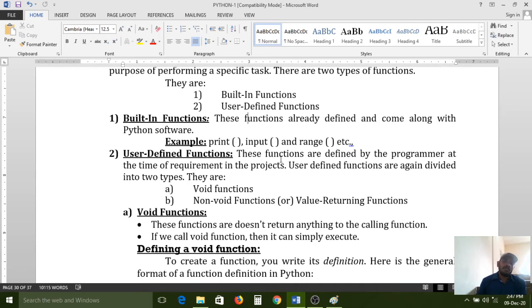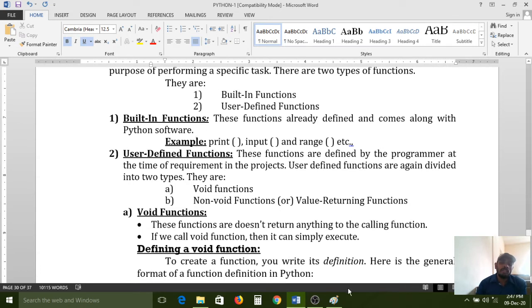So built-in functions, let us see right now. What are the built-in functions we have in the Python programming language? Now in this section we have to see that. Built-in functions are nothing but functions already defined and that come along with the Python software. What are predefined functions? These functions are also called predefined functions because they contain predefined functionality. Predefined functionality is nothing but what is already available and comes along with the Python software. Here I have given a few examples for your understanding.